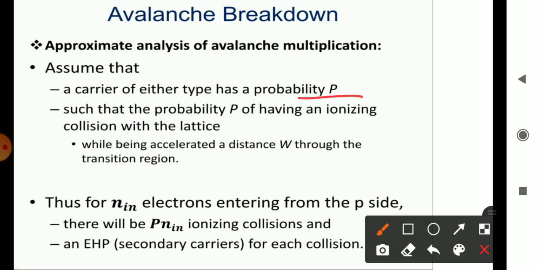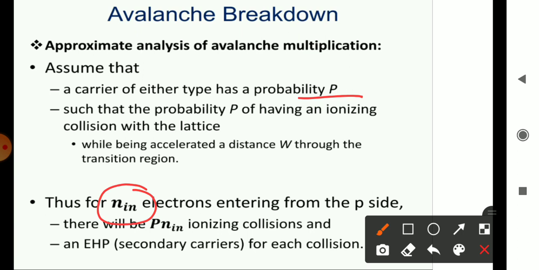Now for current conduction we consider only the electron movement. For that reason, for simple understanding, we are considering only the electrons. Here n_in is the number of electrons entering from the p side to the n side. So there will be p·n_in ionizing collisions.